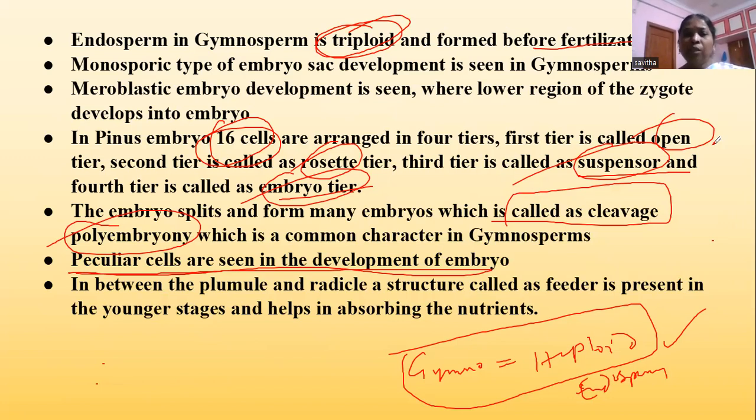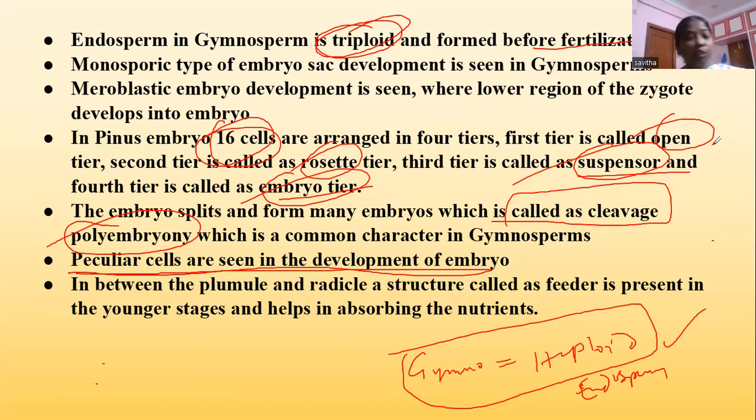And when you come to the development of the embryo sac, monosporic development is seen in the gymnosperms. Monosporic means the megaspore mother cell undergoes meiotic division to form 4 megaspores. Out of those 4 megaspores, 3 will disintegrate. Only 1 megaspore remains, which develops into the embryo sac. So only 1 megaspore is involved in the development of the embryo sac in gymnosperms.